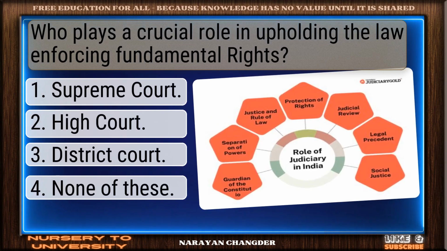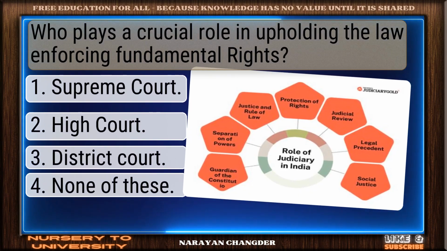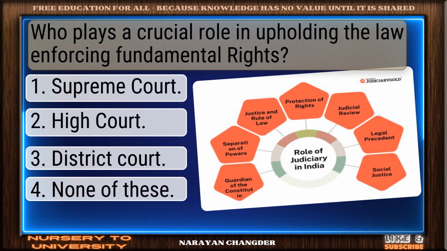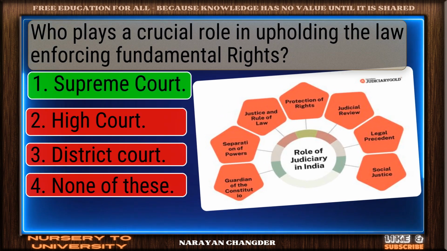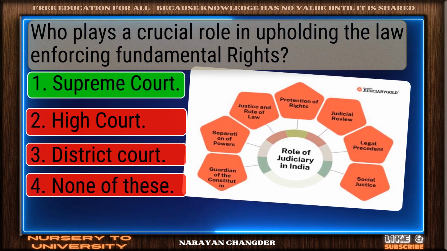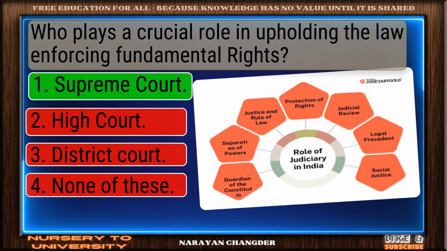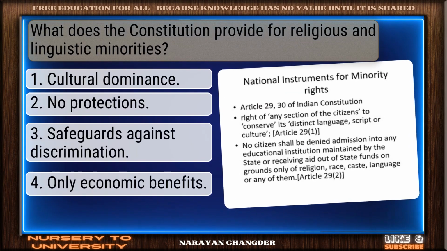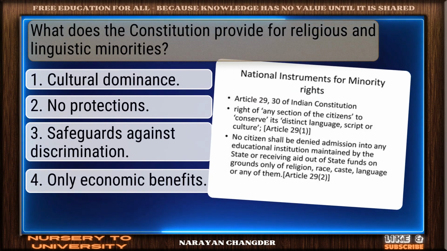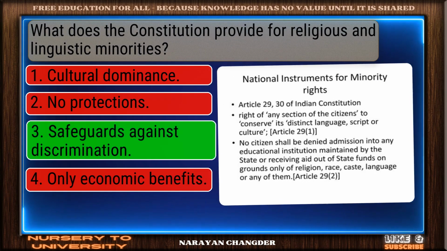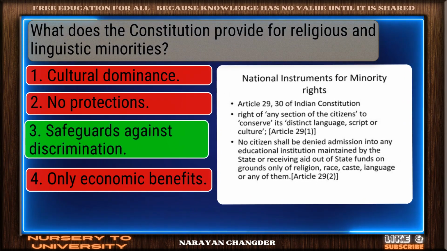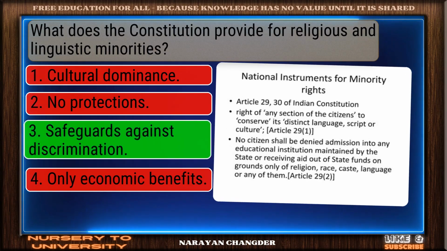Question number 22. Who plays a crucial role in upholding the law and enforcing fundamental rights? Good job. Your answer, Supreme Court, works well here. Question number 23. What does the Constitution provide for religious and linguistic minorities? Nice work. You chose safeguards against discrimination, and it is correct.